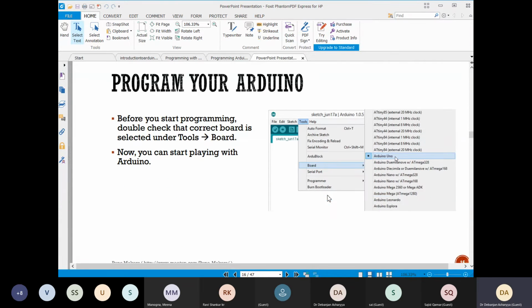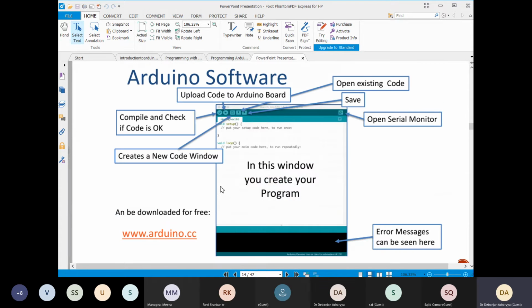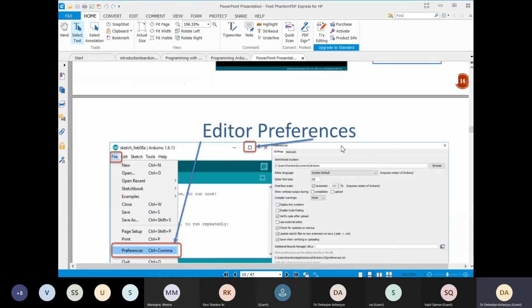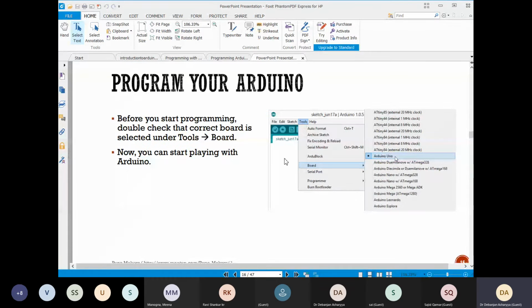Now, as I told you, when you have already written the program in your sketch, this window is called a sketch. I mean that you are sketching your program. So when you have compiled it, from the tools you can find the board, and you can see there are lots of boards: Arduino Uno, Arduino Nano. The Arduino Nano uses two different kinds of microcontrollers, like the Atmega 328.